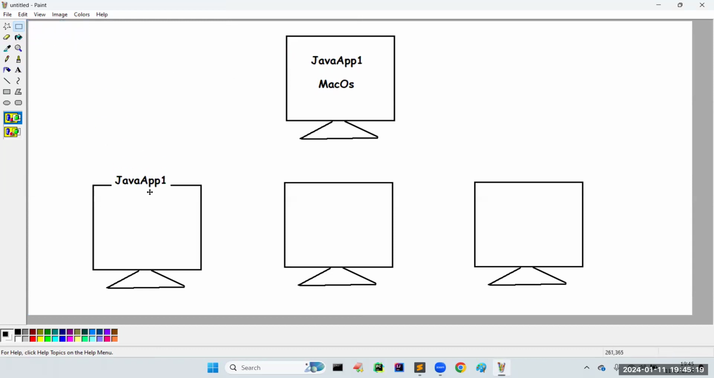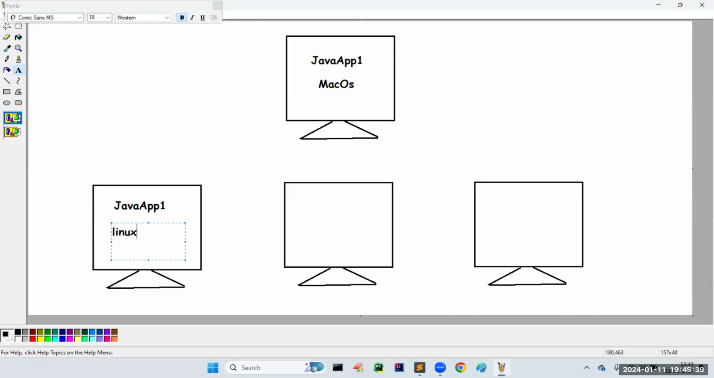Now I moved that application to another system. Can I move it? Yes, because Java is portable, right? Easily we can move it, no problem at all. I moved that application from the first system to the second system. Now unfortunately, in the second system, I am using Windows, or I am using Linux. Will it work? Definitely. This nature is called platform independent.